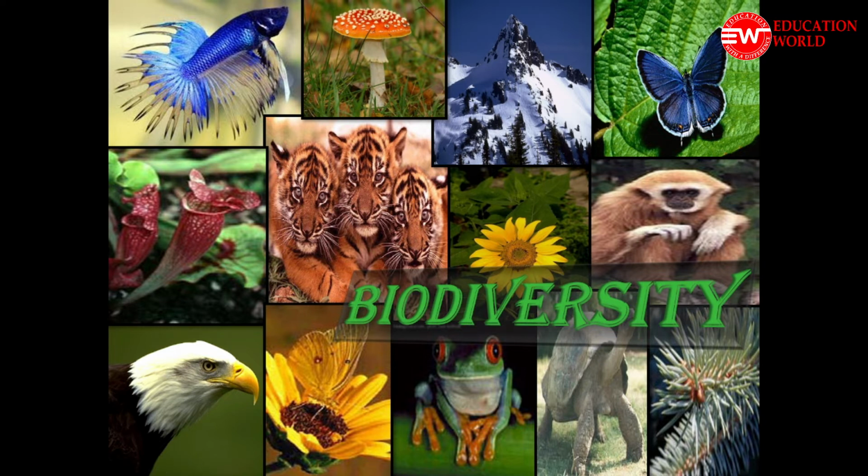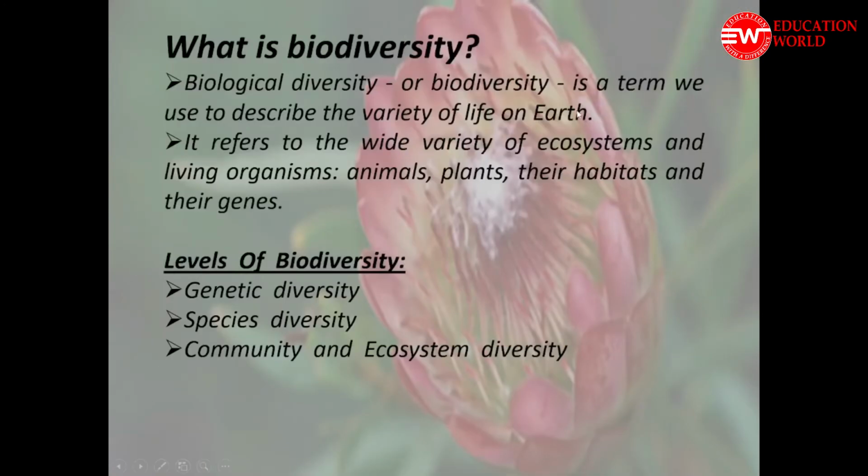What is biodiversity? Biodiversity is a term used to describe the variety of life on the Earth planet. It is not only restricted to the variety of life available over the Earth planet, but it also includes the wide varieties of ecosystems, of their habitats, of their genes, etc. Hence we can say there are three different levels of biodiversity. One is called genetic diversity, the second is called species diversity, and the third one is called community and ecosystem diversity.